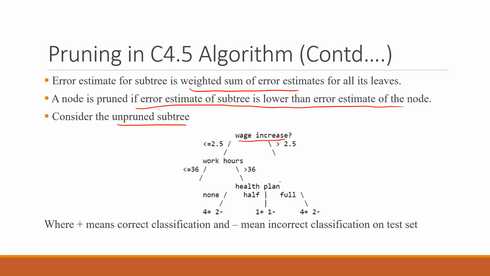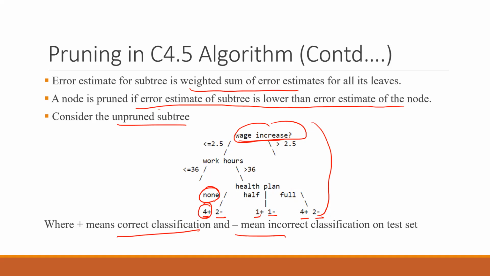So this is a subtree where it is written that for none, the positive values are 4, the no values are 2. Again, if half is there, 1 yes, 1 no, 4 yes, 2 no for full. This is the kind of table that has been given in front of us. This is a tree, where plus means the correct classification and minus means the incorrect classification.